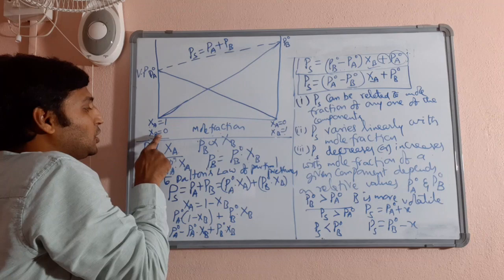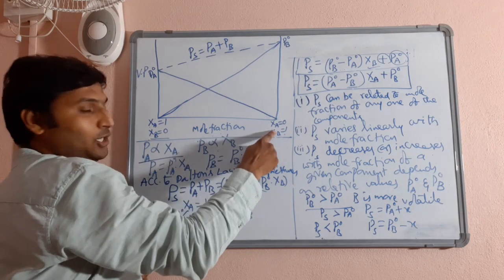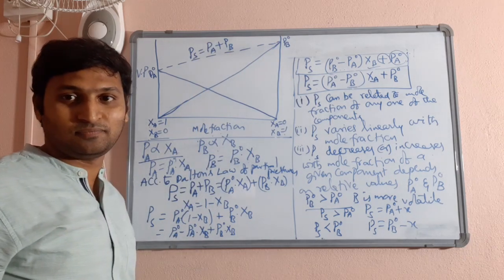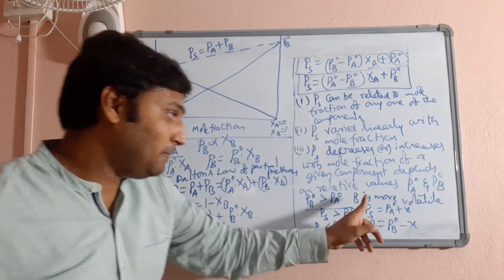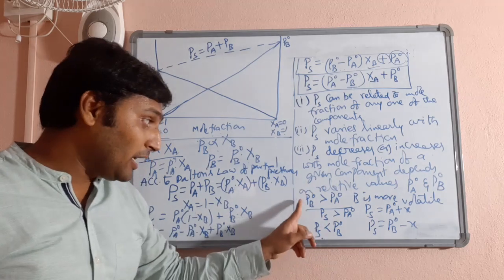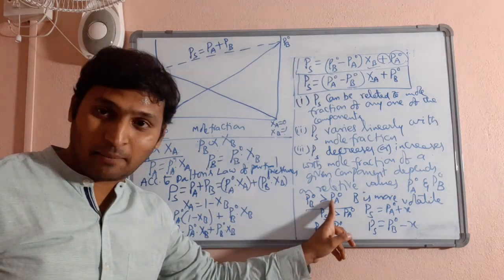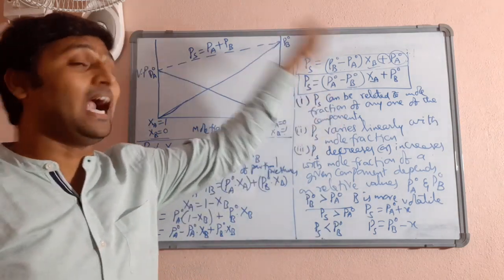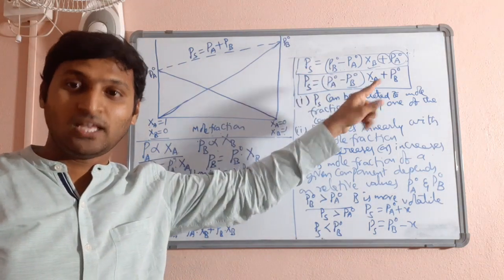Whereas mole fraction of B is increasing from this end to this end. And what is happening to vapor pressure of solution? Increasing. Because I assumed that B is more volatile, because I assumed that PB naught is larger than PA naught, vapor pressure of solution decreases with mole fraction of A and increases with mole fraction of B.